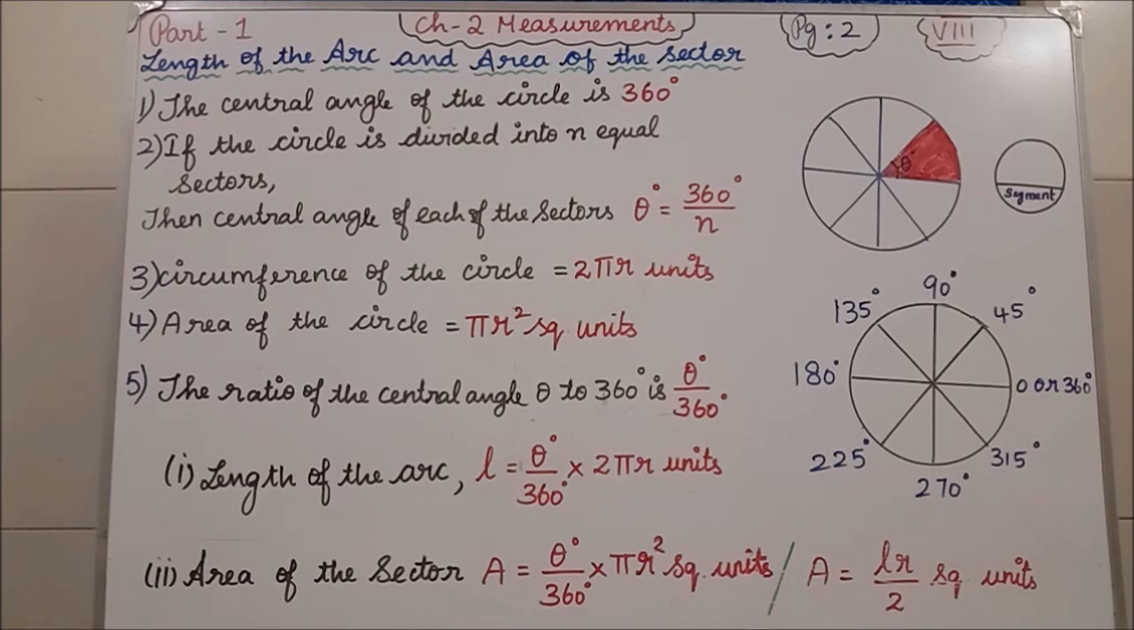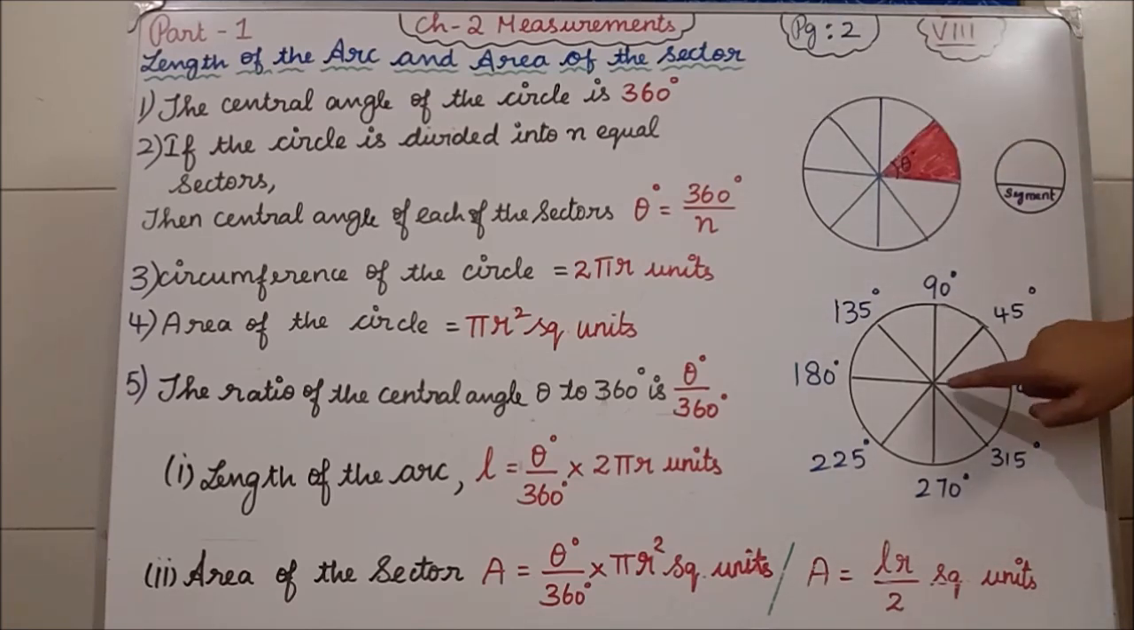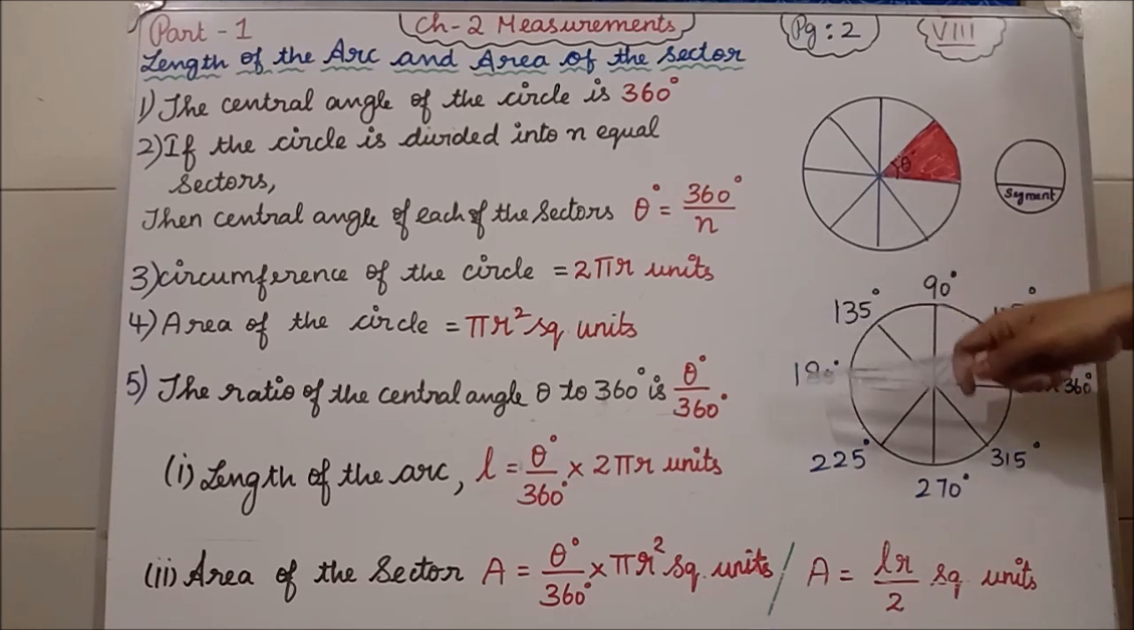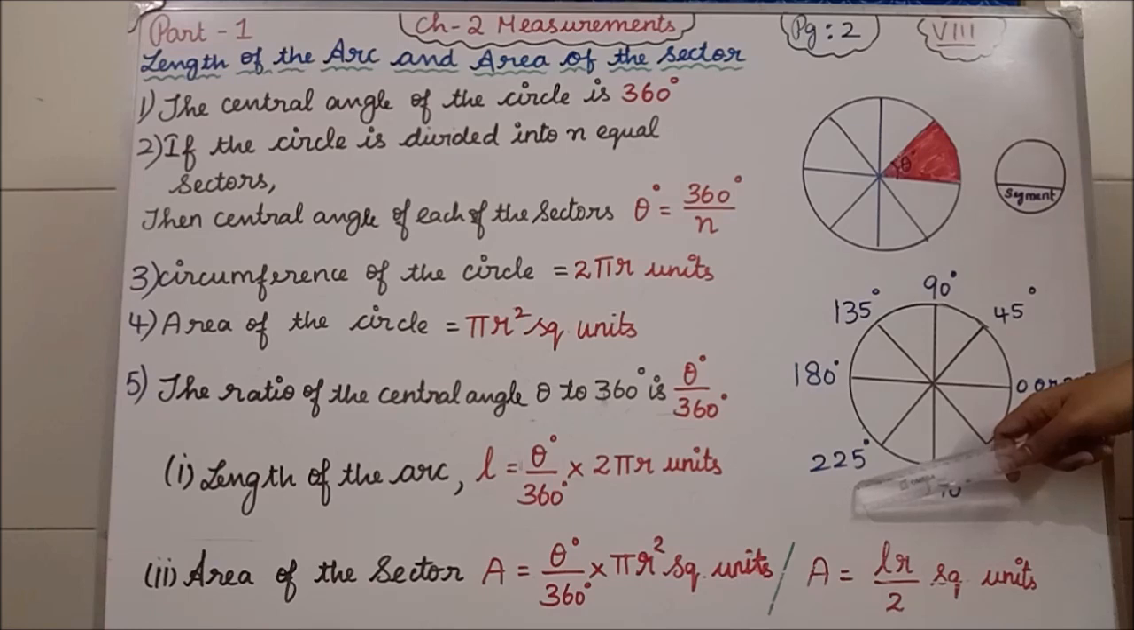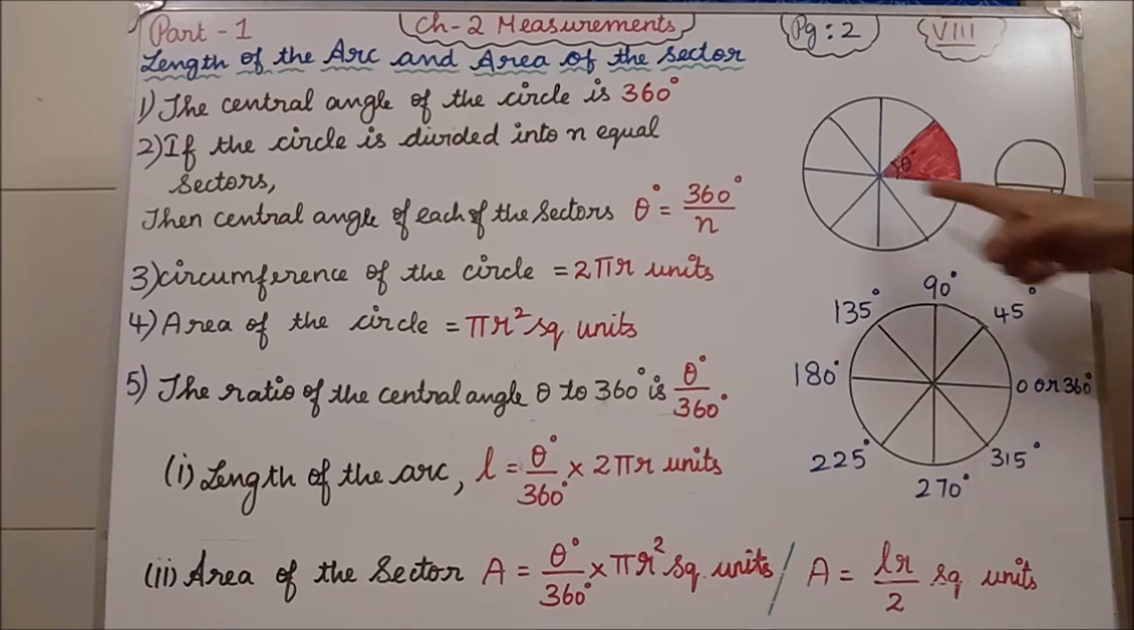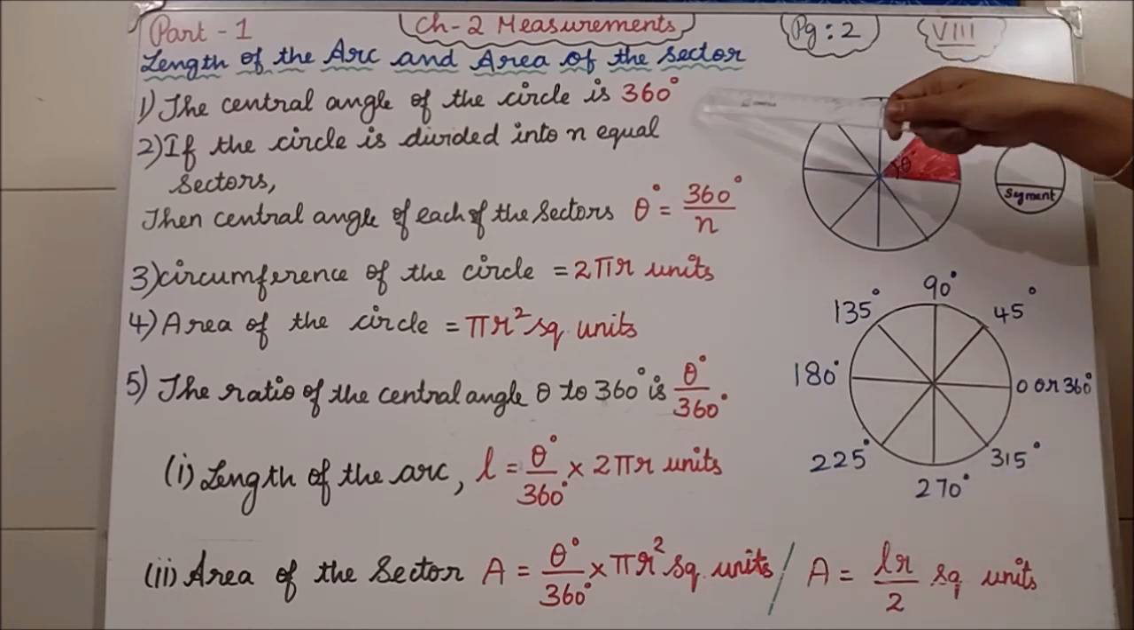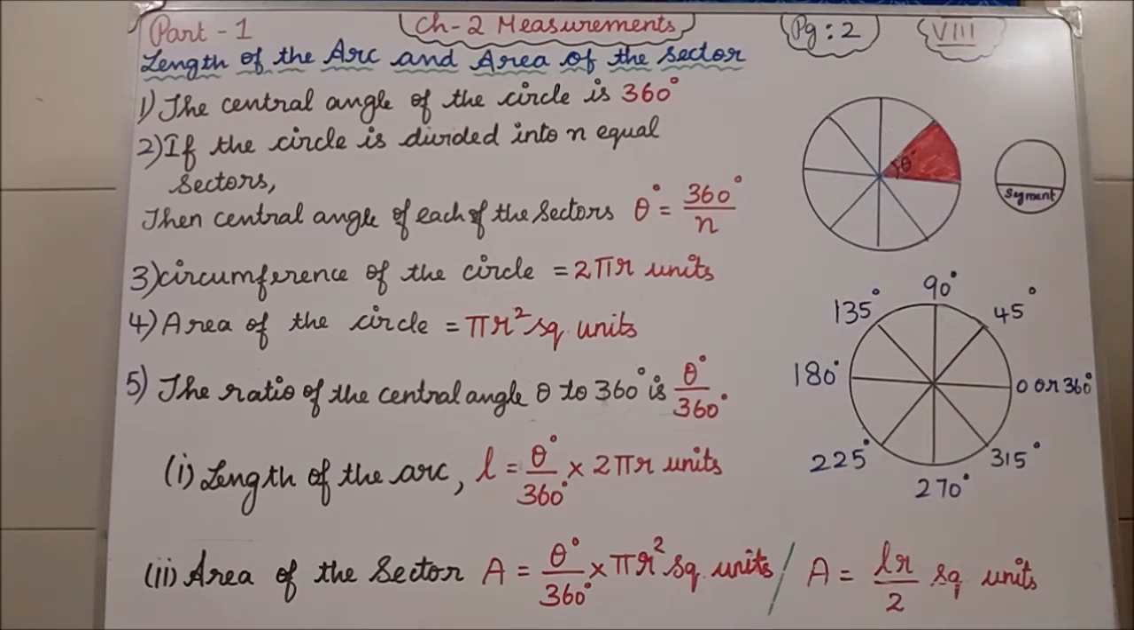Friends, next we'll see the formula for length of the arc and area of the sector. See what I have written first. The central angle of the circle is 360 degrees. Okay, what is the central angle of the circle? 360 degrees. See, 0 to 45 degrees, 45 to 90, 90 to 135, 135 to 180, 180 to 225, 270, 315. Again it comes to 360 degrees. So 0 to 360 degrees. Okay, so the central angle of the circle is what? 360 degrees.